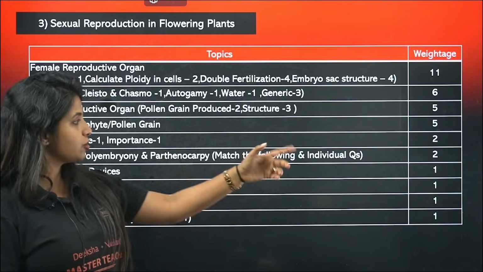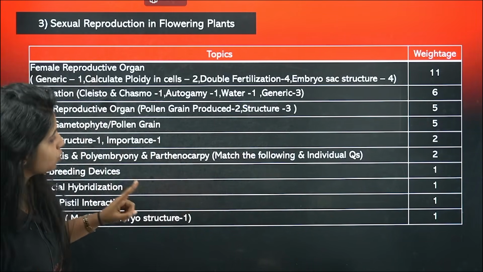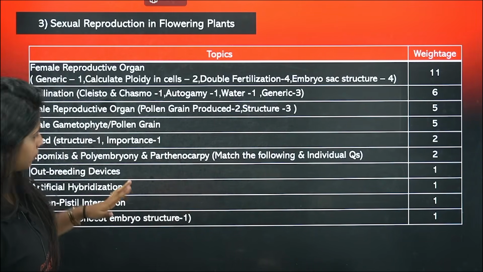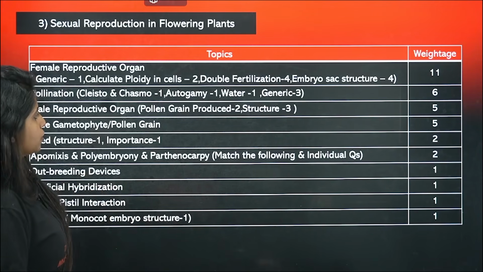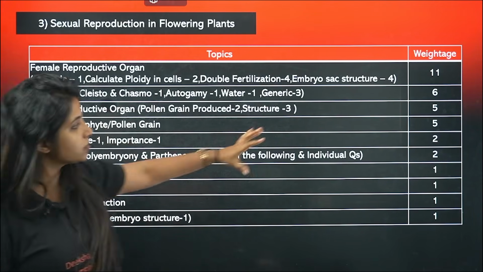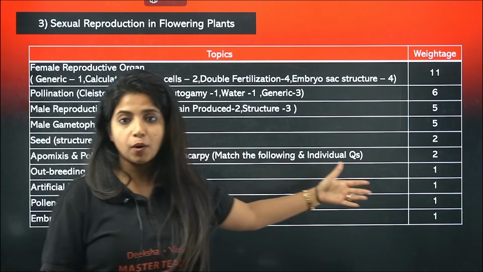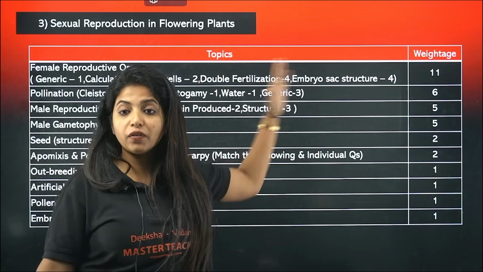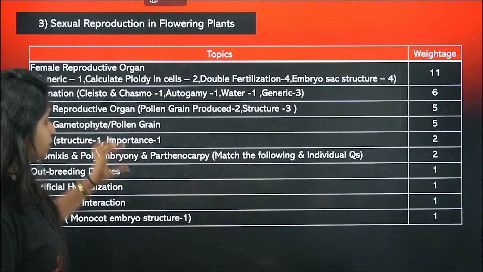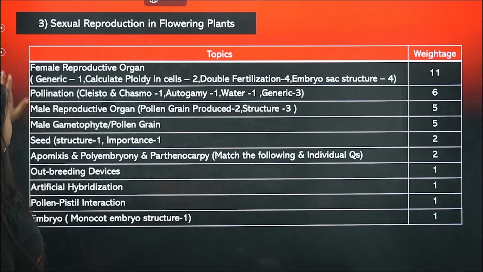You have matched the following questions, 2 of them. Outbreeding devices, 1. Artificial hybridization, 1. Pollen pistil interaction, 1. Embryo, monocot embryo structure, 1. So when I say individually a topic is giving 5 questions, that means that it is very, very important. So do not just go by that particular number. If a topic is there multiply, it is divided, right? So yes, this does not make it less important. Go through all this.